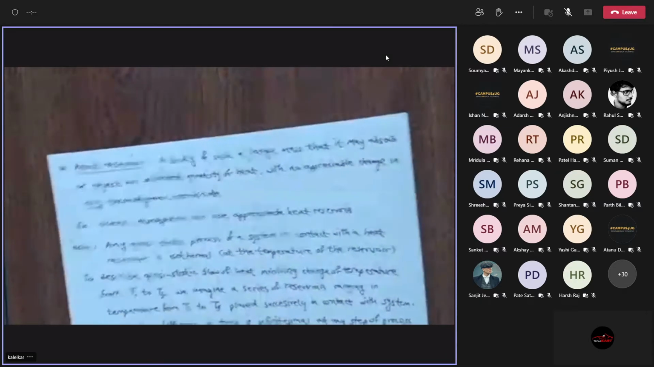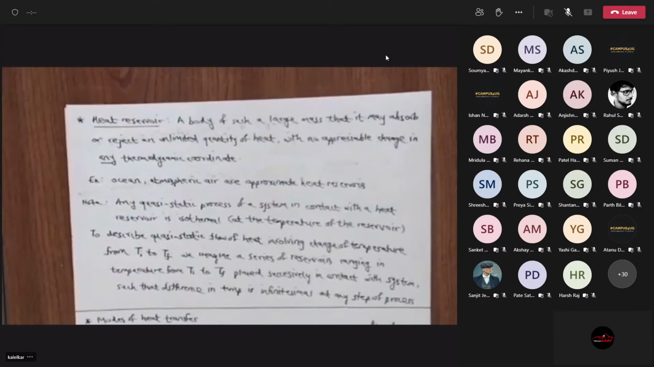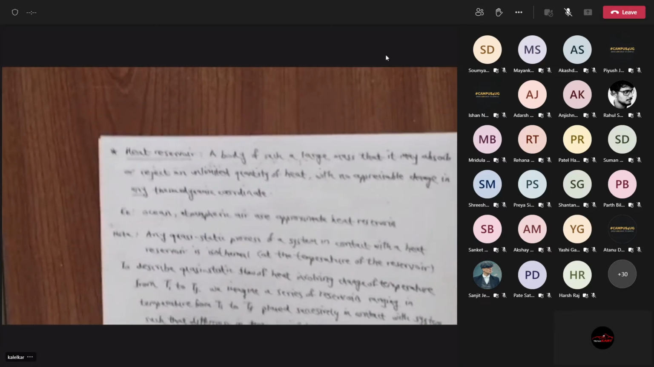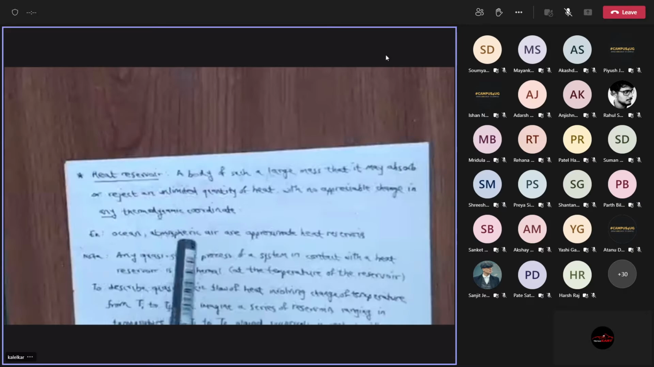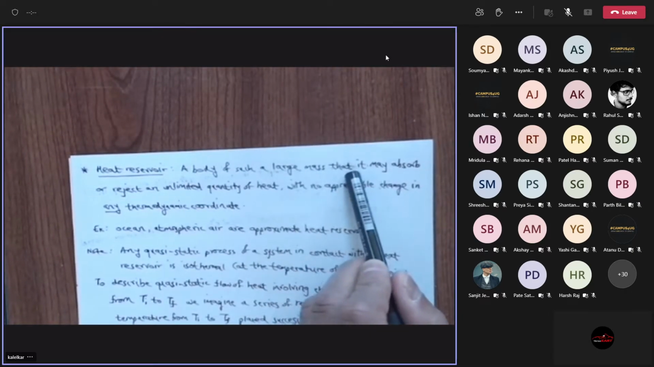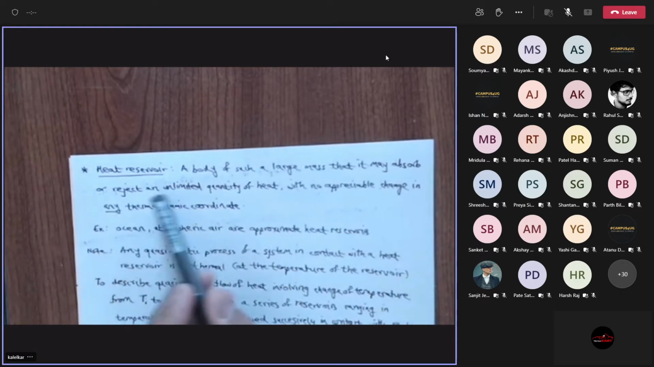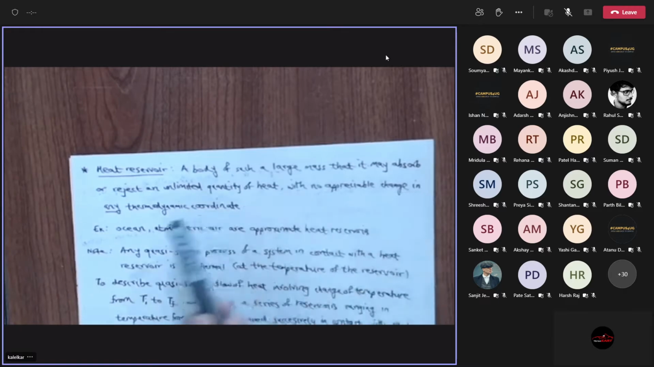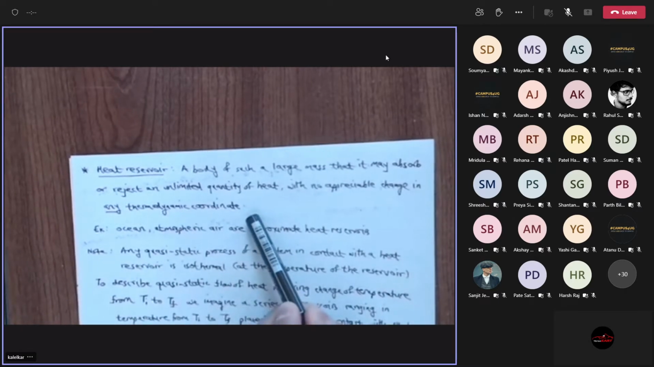Now I need to define the concept of heat reservoir, which I have defined here. So let's look at that. A body of such a large mass that it may absorb or reject an unlimited quantity of heat with no appreciable change in any thermodynamic coordinate.